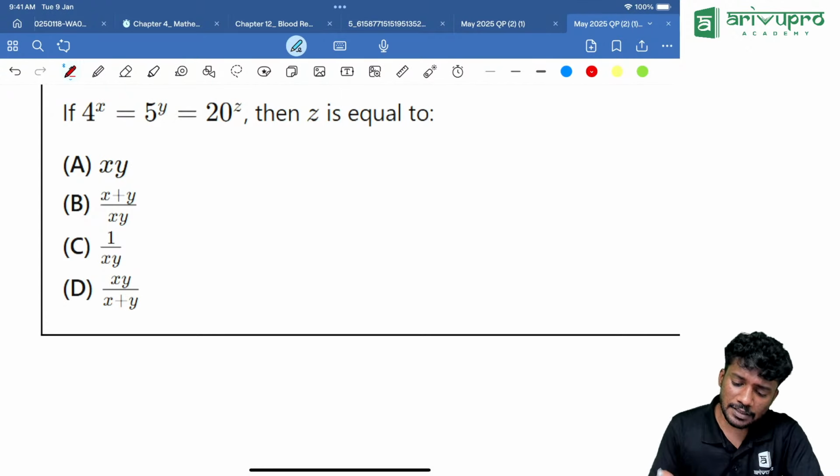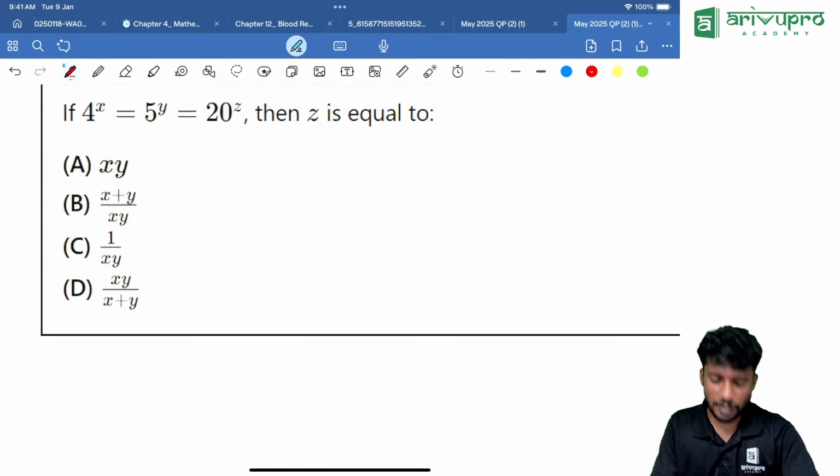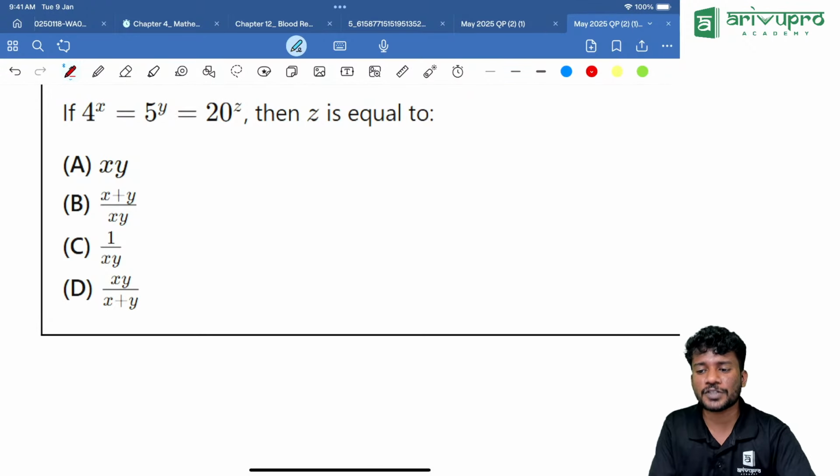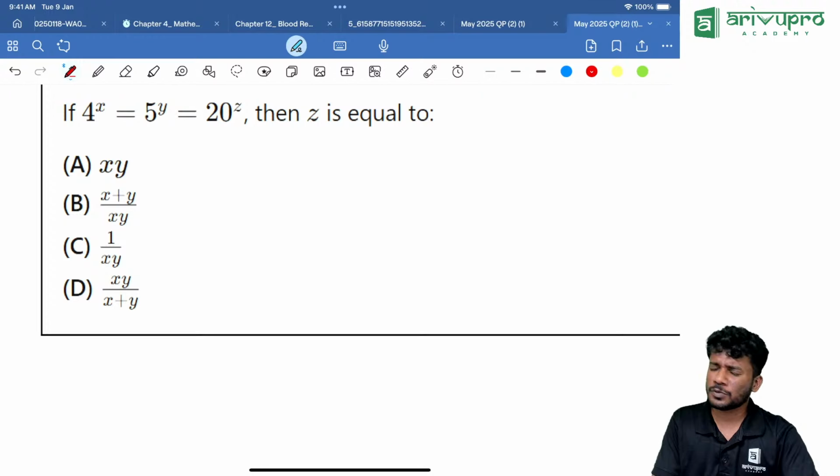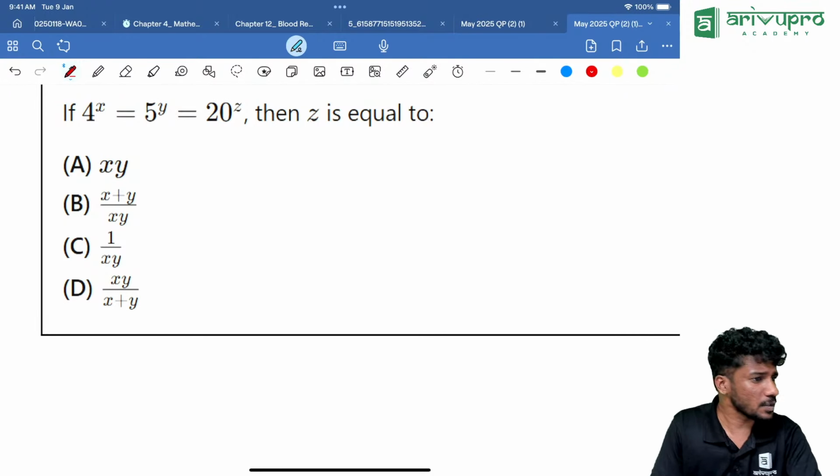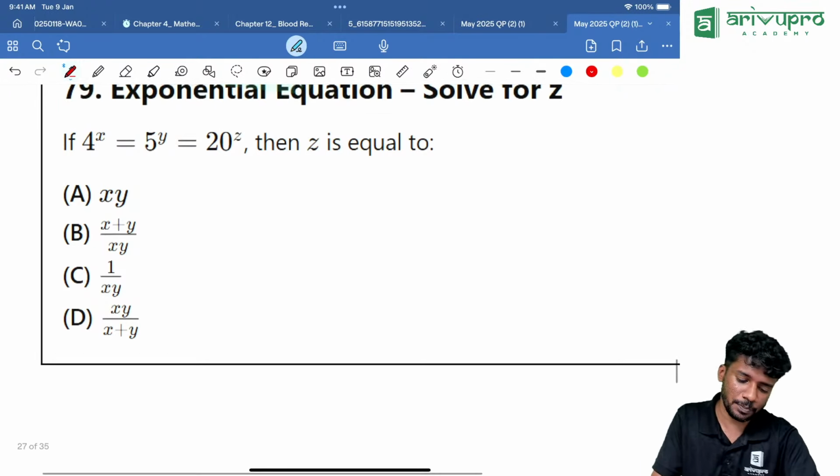Now, if 4 raised to x is equal to 5 raised to y is equal to 20 raised to z, then z is equal to how much is the question? Okay, very easy question. One of the most repeated questions. If you check the MDP, RTP, it is there throughout these papers.